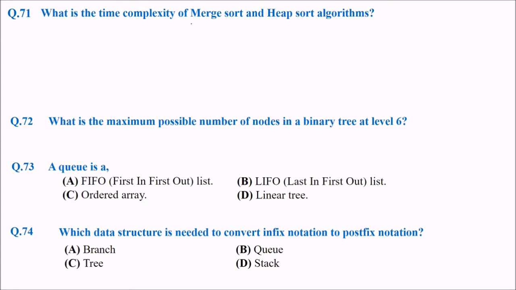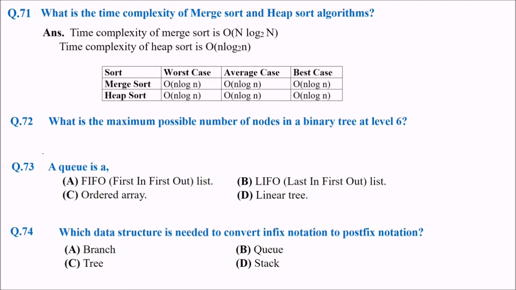But if the list is sorted, the complexity will go down to order of n. Now, what is the time complexity of merge sort and heap sort? The time complexity of merge sort is order of n log n. This is the best we have, n log n. Log is to base 2. Heap sort again order of n log n. This is again base 2.